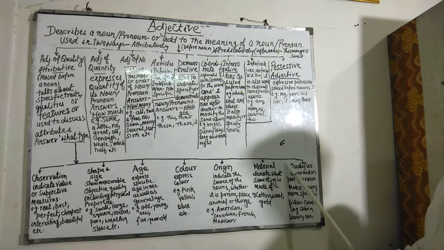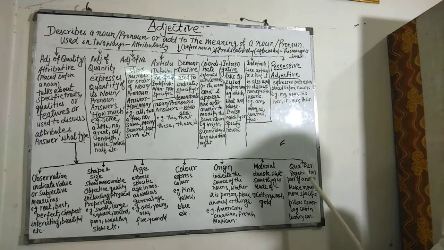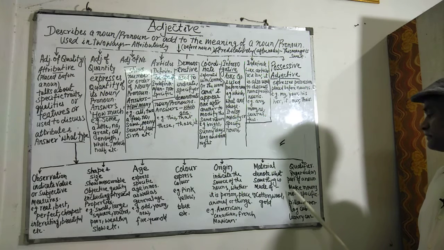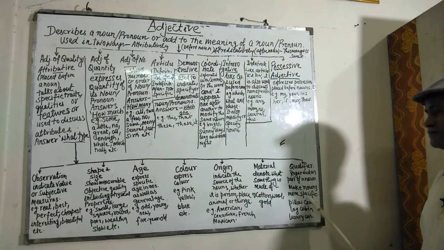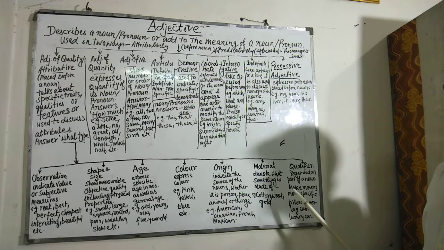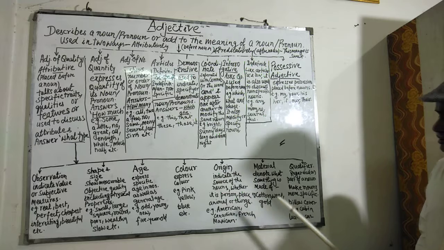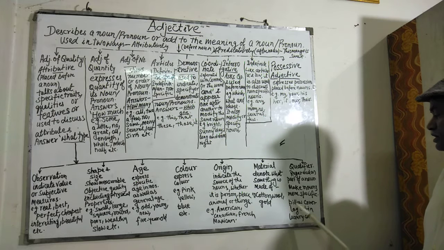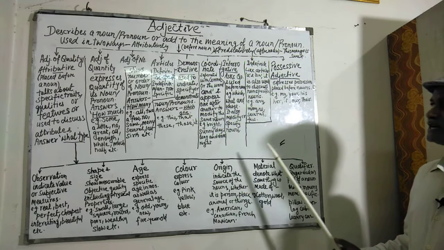The last one is the qualifier, and these adjectives are regarded as part of a noun. That means they make nouns more specific. For example, when I say pillow cover, pillow is a noun, cover is a noun, so this is a noun and it works like an adjective. Pillow cover, log cabin, luxury car. So these are all adjectives.